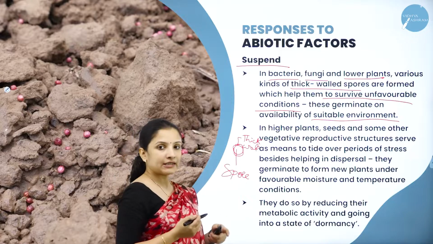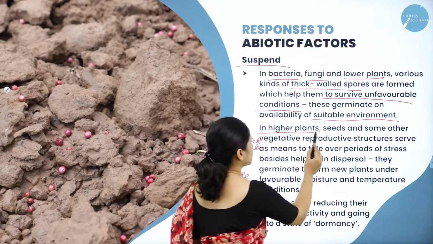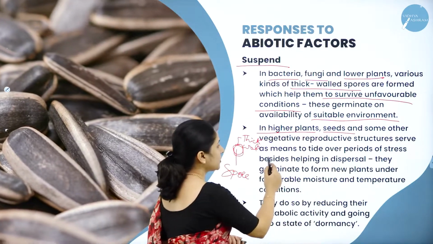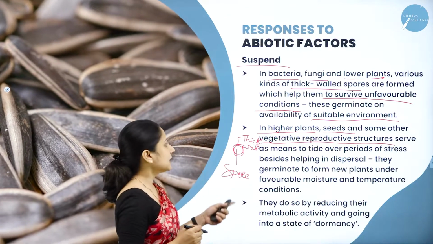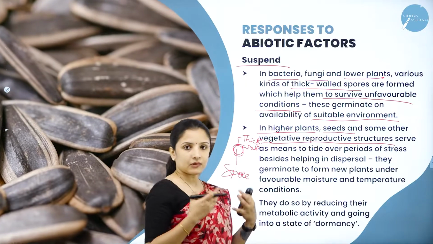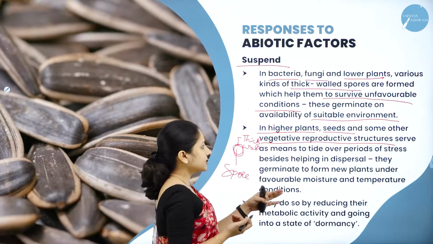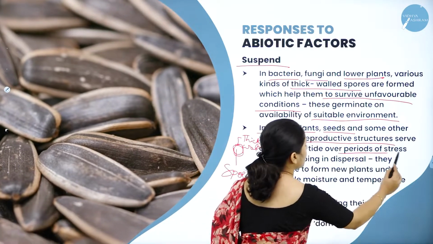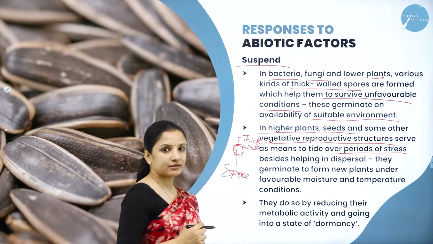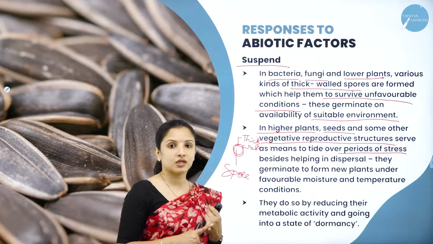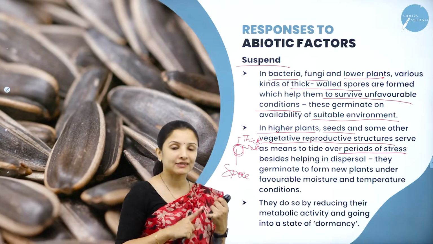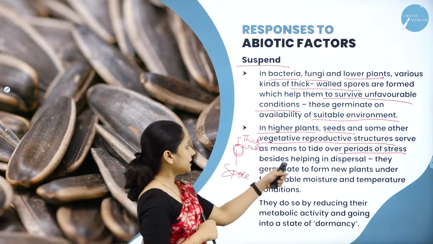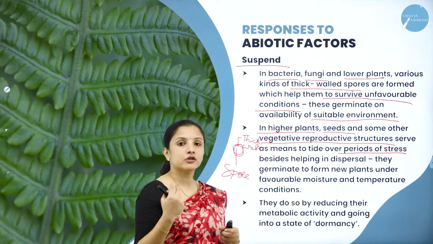And not just that, in higher plants, the seeds and some other vegetative reproductive structures also become inactive over periods of stress. So during stress conditions, especially drought, or when the temperature is very high and the availability of water is extremely scarce, the seeds will not germinate.